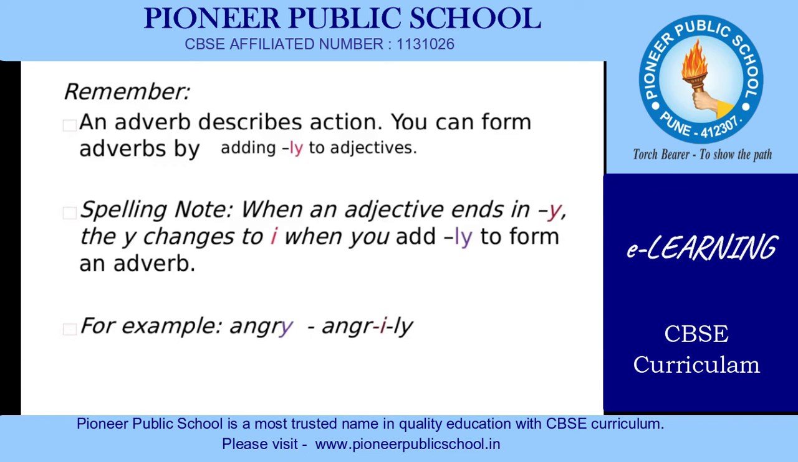When an adjective ends in y, it changes to i when you add ly to form an adverb. For example, angry, angrily. Here we need to see this is an adjective, angry, and the last letter of this word is y. When we turn this adjective into an adverb, we need to cut this y. Instead of y, i will come and then we have to add ly so that we get an adverb from the adjective.